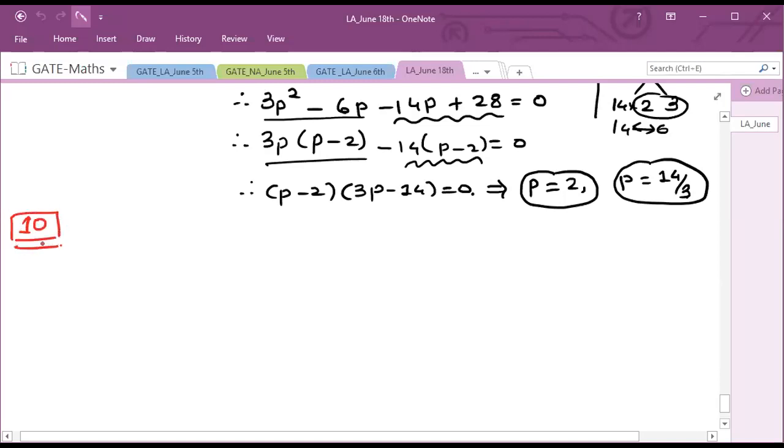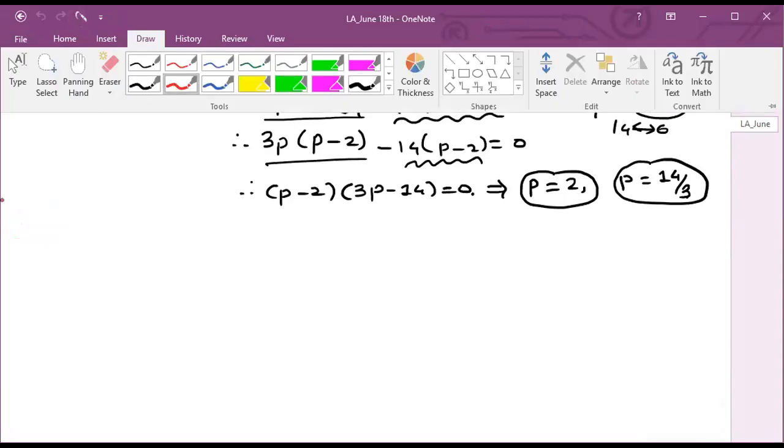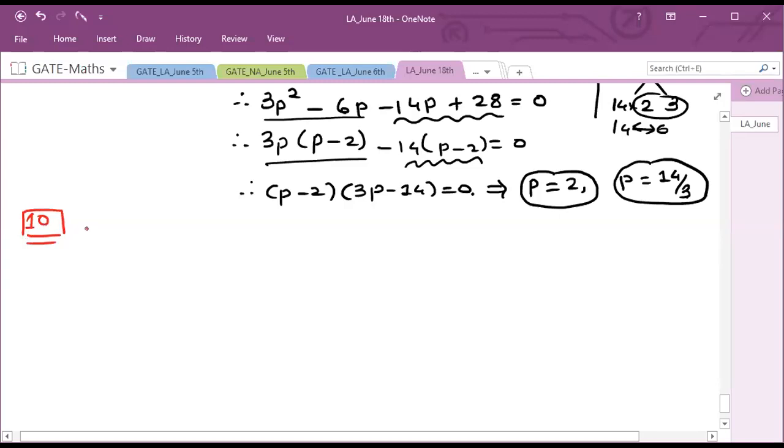Question number 10. For the matrix A, 3 by 3, satisfying the following equation, that is A times the matrix 1, 2, 3, 7, 8, 9, 4, 5, 6 is equal to 1, 2, 3, 4, 5, 6, 7, 8, 9, then the eigenvalues are what? Let me show you this condition, then we will find its eigenvalues. So understand this first. For a matrix A of order 3 by 3 satisfying one condition, what is that condition?